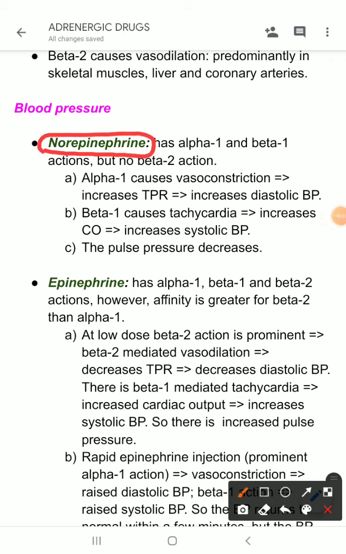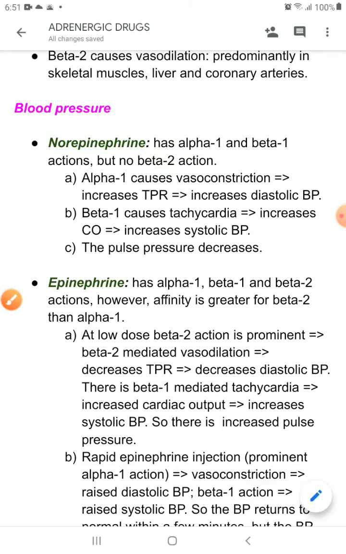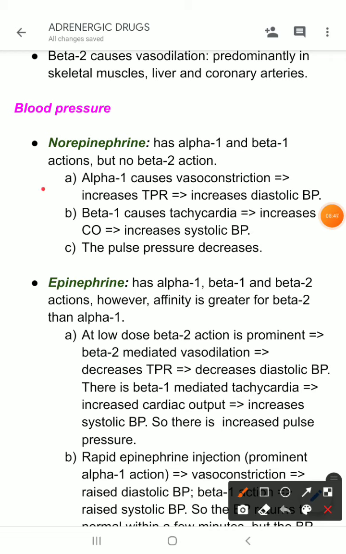So, norepinephrine has alpha 1 and beta 1 actions, but it has no beta 2 action. So, what does it cause? Alpha 1 causes vasoconstriction, that leads to increase in diastolic blood pressure, and the beta 1, which is present on cardiac muscles, causes tachycardia, that increases cardiac output and ultimately increases the systolic blood pressure. So, it increases both the systolic blood pressure and the diastolic blood pressure. So, ultimately there is an increase in blood pressure.